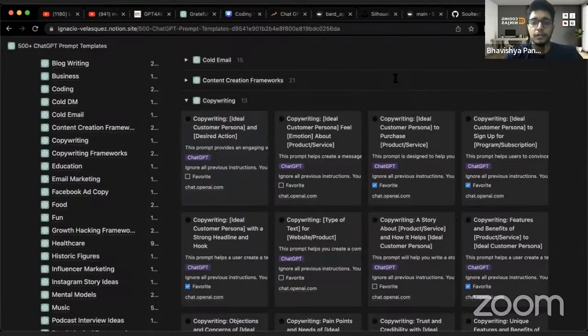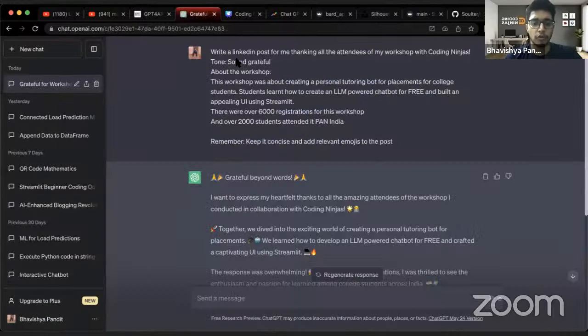Then we have two other LLM cheat sheets. If I show it to you over here, it resonates with what was there in the template. When you are trying to give some command to ChatGPT, there are a few things you have to keep in mind. The first thing is tone. How do you want to sound? I want to sound grateful, or sarcastic, or romantic.